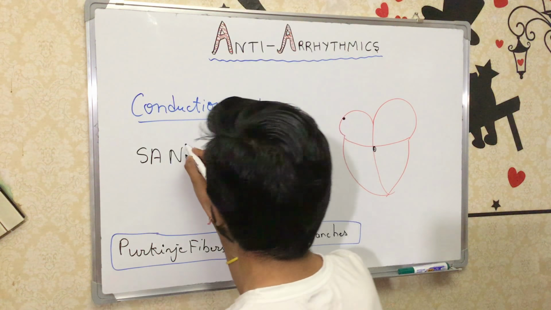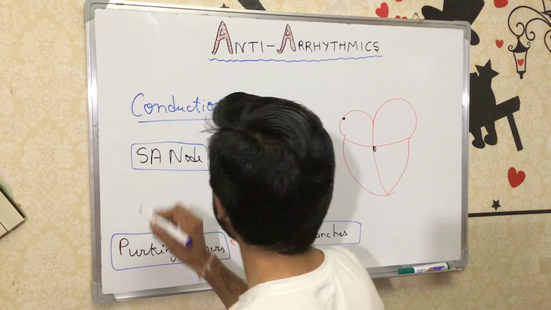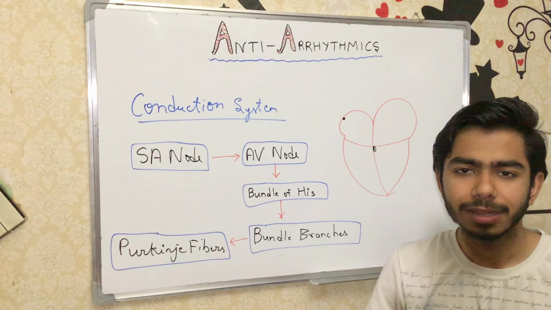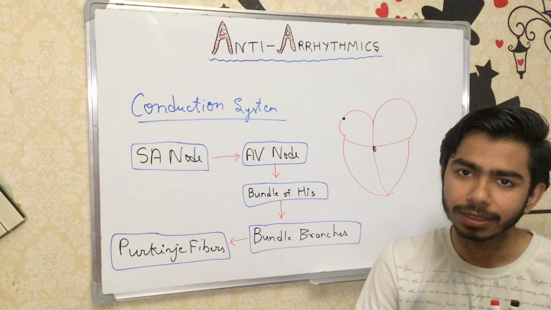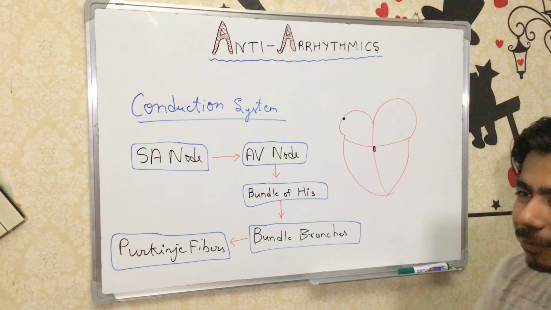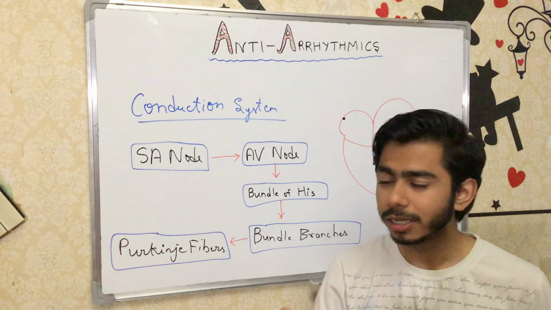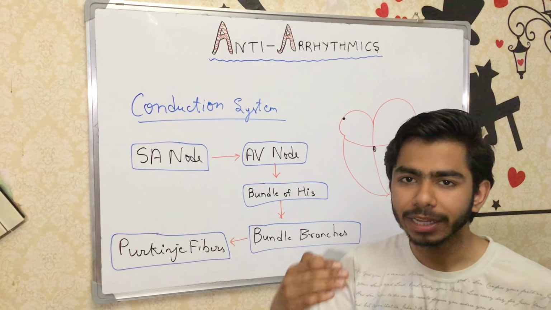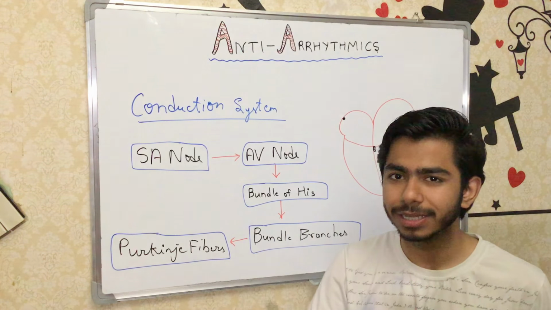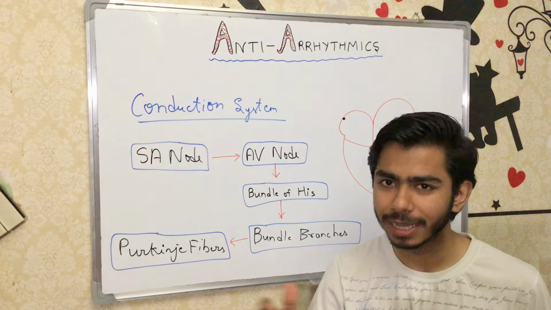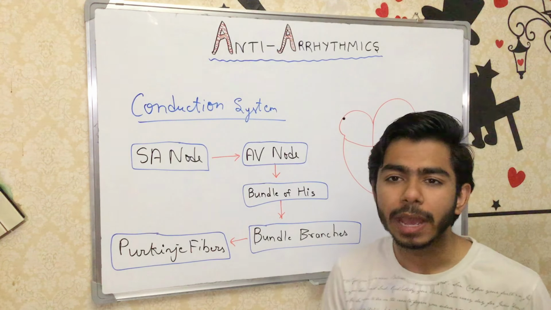That is what is actually happening physiologically, like in you. But if somehow the SA node is failing to produce electrical impulses at the rate of 60 beats per minute, what could happen?